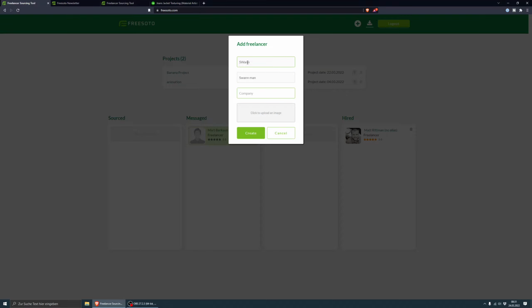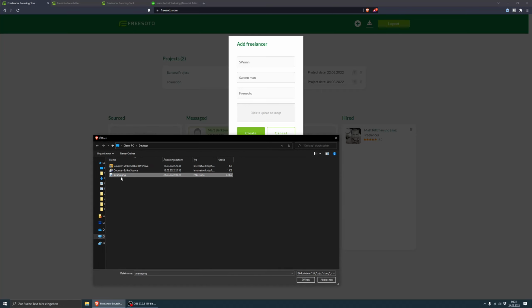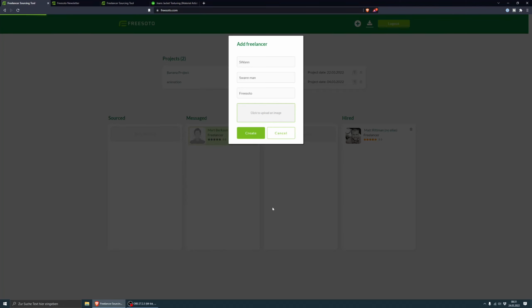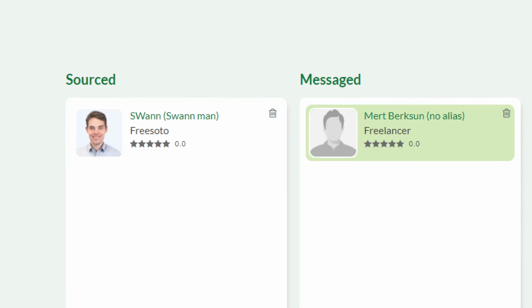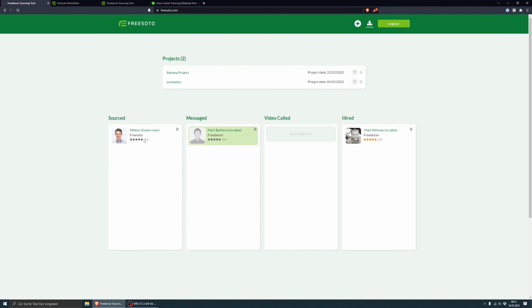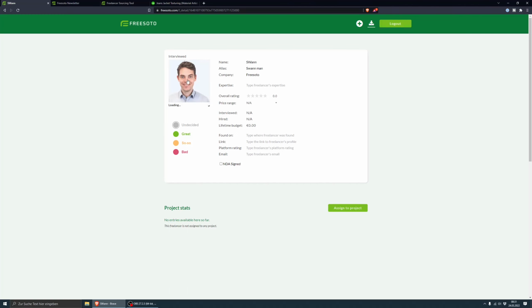The company is Frisoto, and then I would also upload an image, and then it takes a while, and then I hit create, and then you will see that right here a new card was created. And if I go in there, you can see my picture and you can see the information.